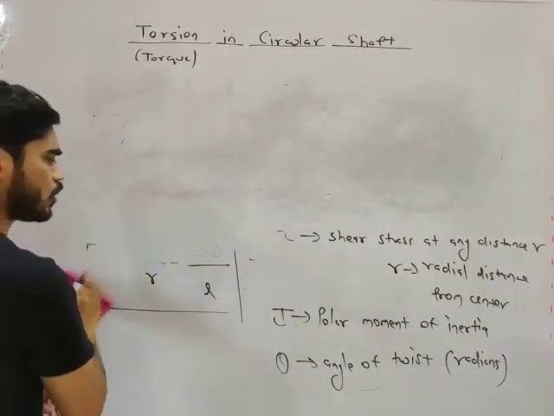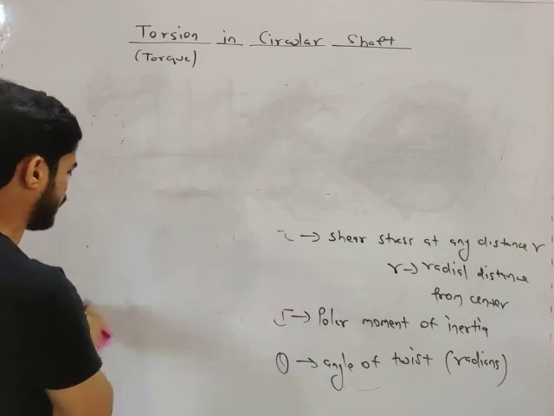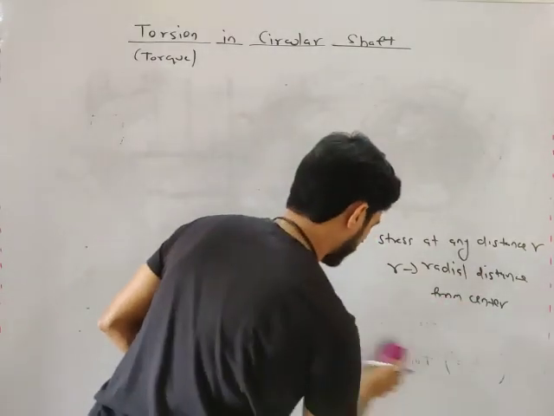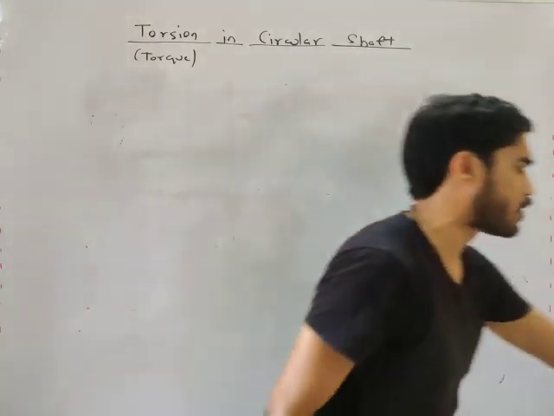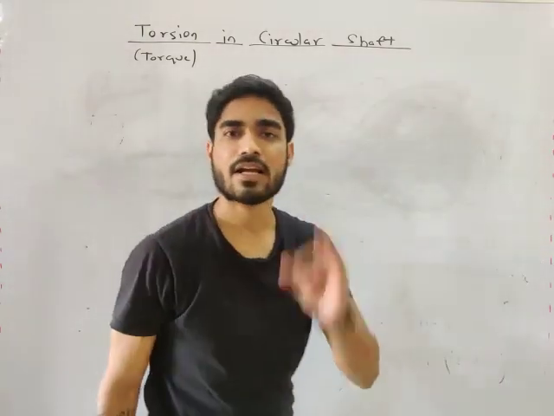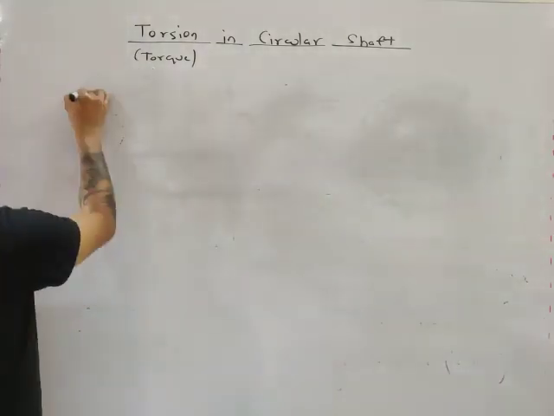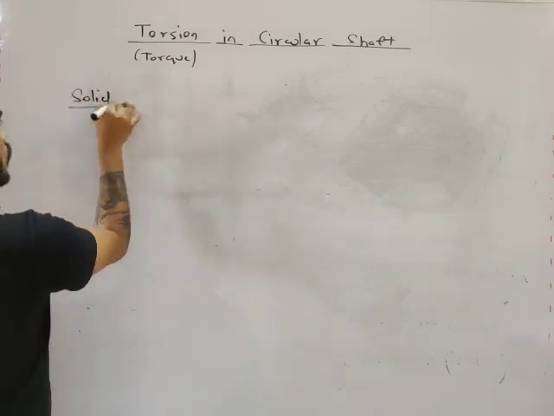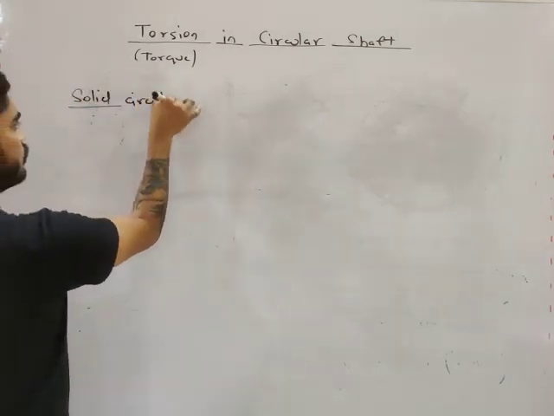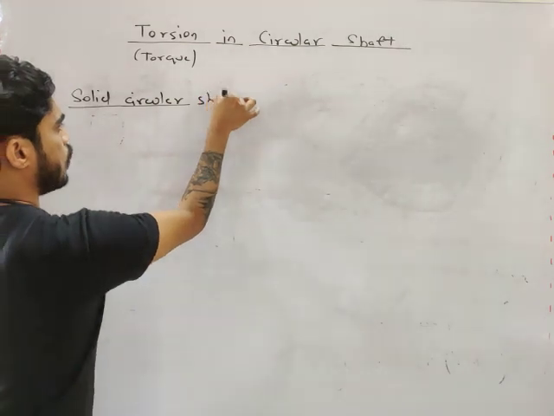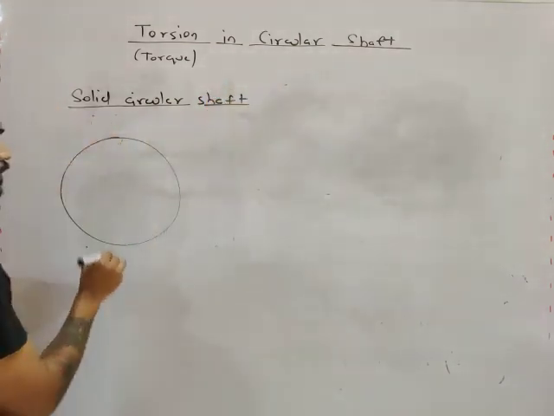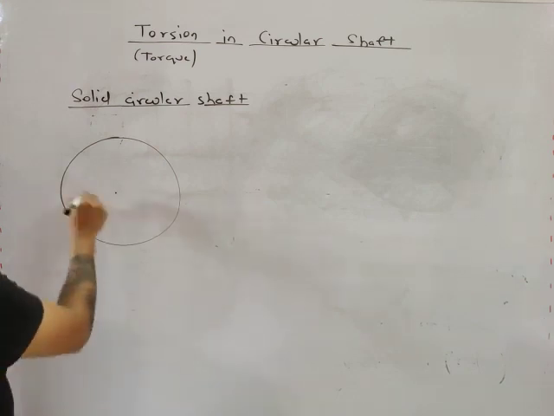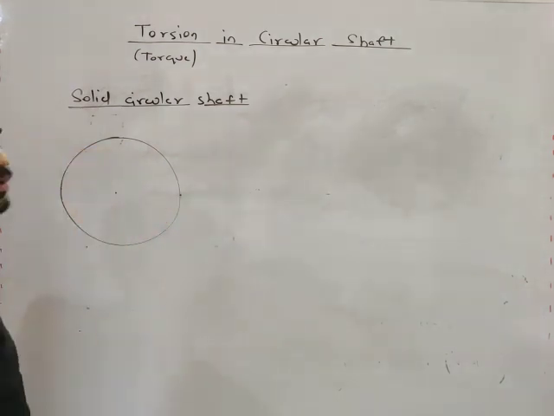Let's talk about tau, because in most problems we need to calculate tau. We have two types of shafts, my friend: solid circular shaft and hollow circular shaft. Let's say we have a solid circular shaft, where you will get tau maximum at the outer surface.